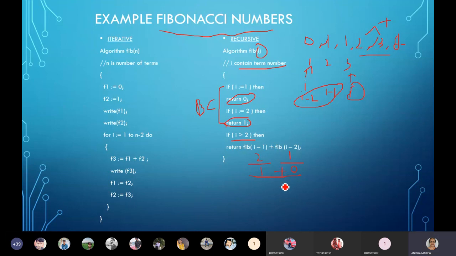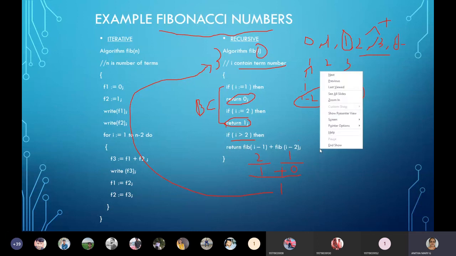So 1 plus 0 is going to become 1. So now it is going to return 1. When 3 is passed, the solution 1 is going to return here. That means when i is equal to 3, what is the result we are getting in the series? As 1. So similarly, this is going to continue. Is that clear?